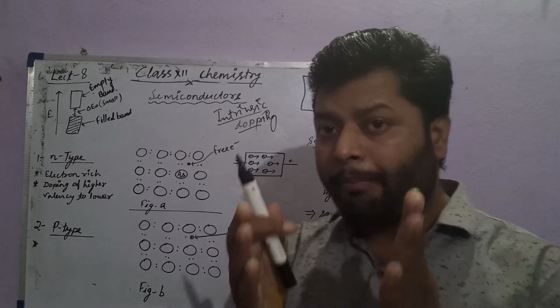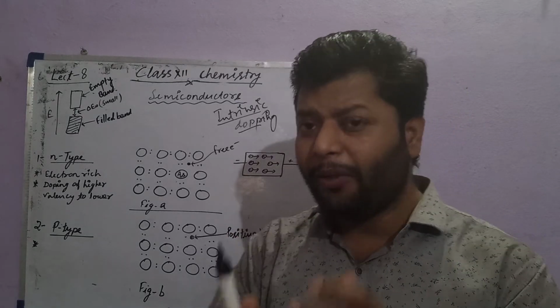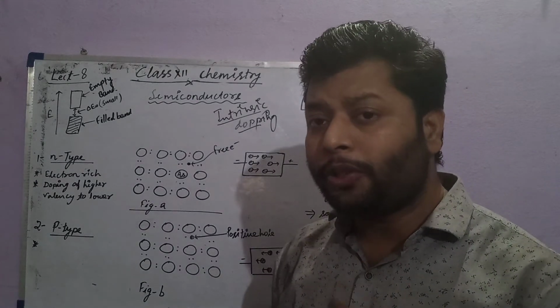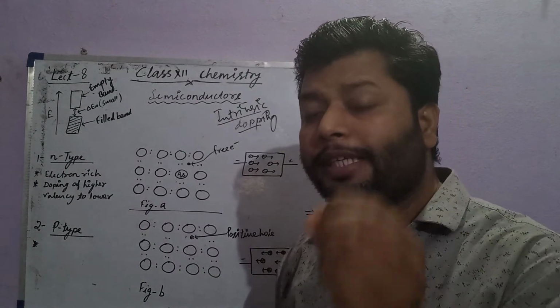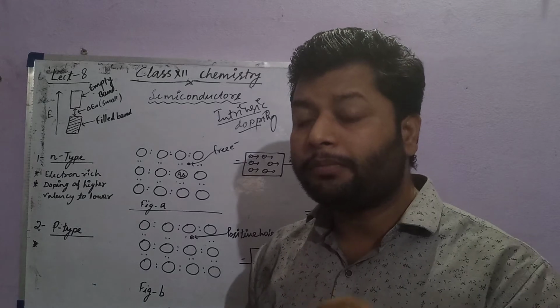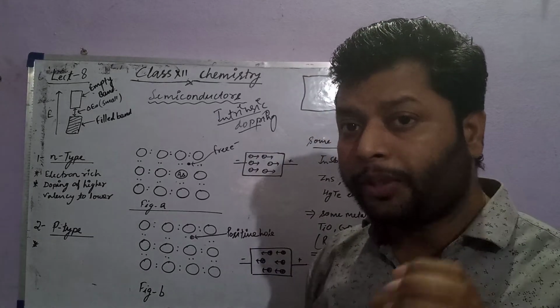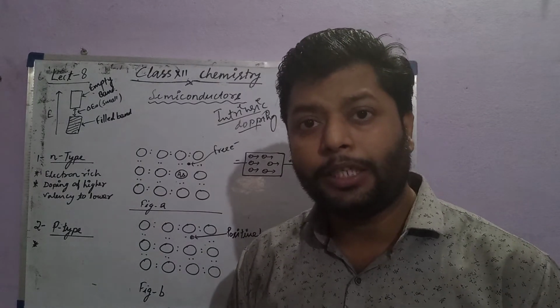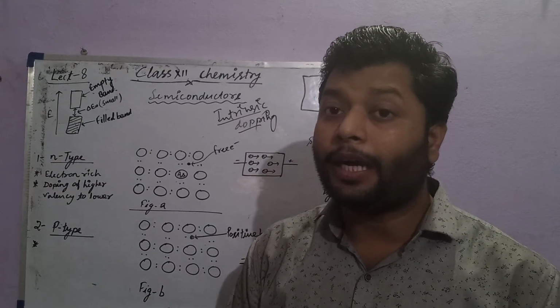So class, mind it, when we learn semiconductors, we are actually going to learn extrinsic semiconduction, which means the conductivity due to the doping of other elements.